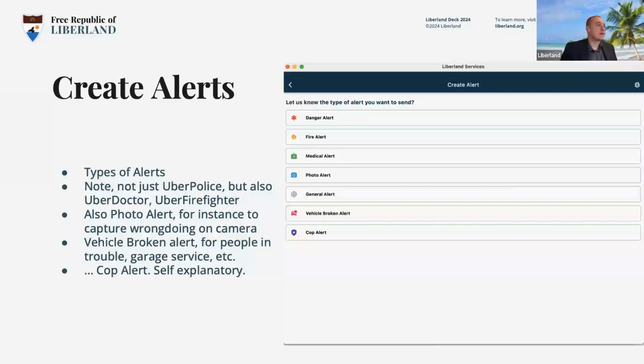It's a special type of job, an alert. And there are several types of alert. You see danger, fire, medical, photo. Photo means that you need documentation, and something is really happening that needs a follow-up process. And the general alert, which is, okay, I need something, but it's not one of those things. Cop alert is quite self-explanatory.